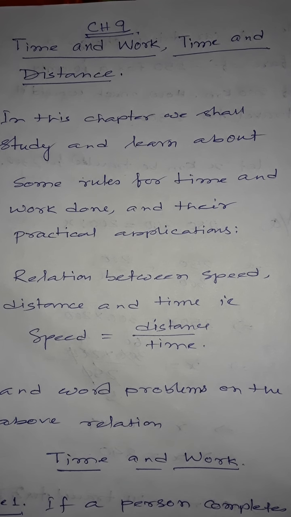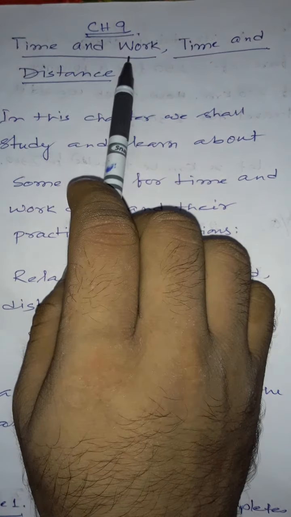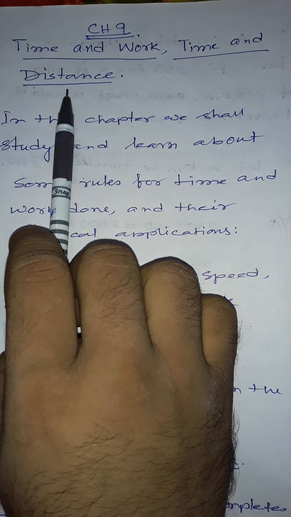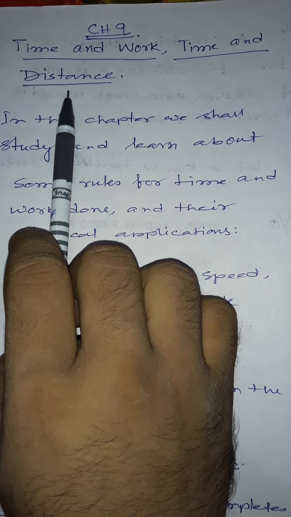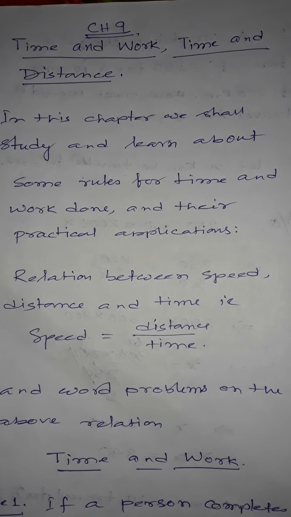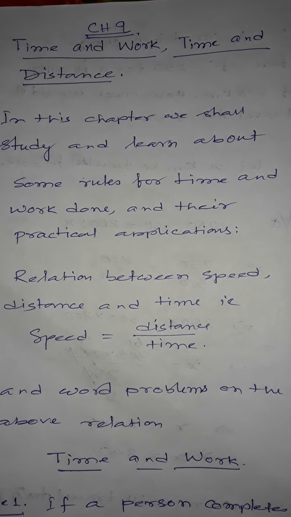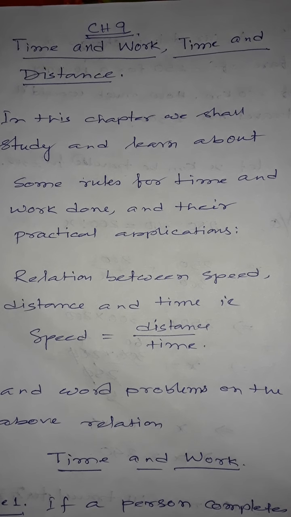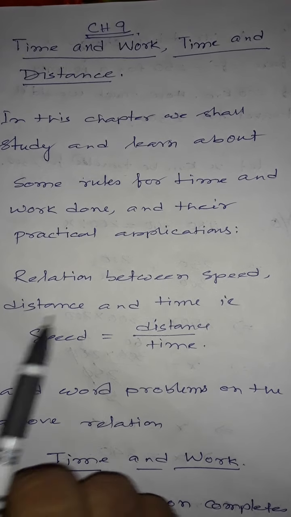This is chapter number 9. Name of the chapter is Time and Work, Time and Distance. In this chapter, we are going to learn about some rules for time and work done and their practical applications. Then a relation between speed, distance, and time. Speed is equal to distance by time, and some word problems on these relations.